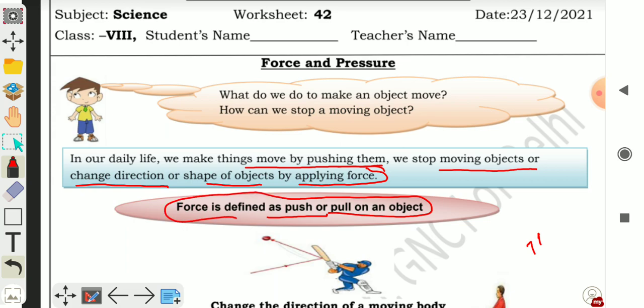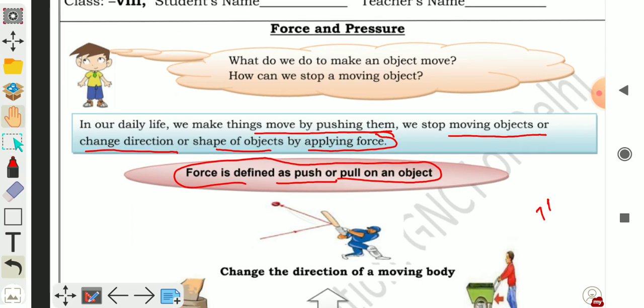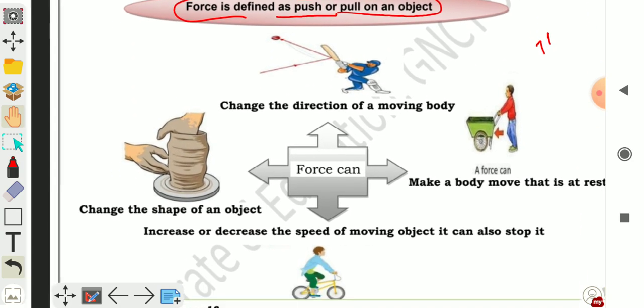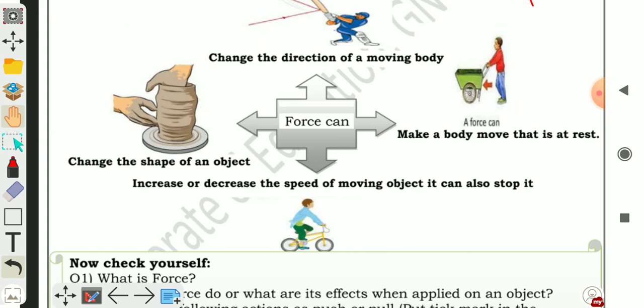Force क्या है बच्चों? A push or pull on an object is called a force. Thus, we can say that the motion imparted to objects was due to the action of a force. Now, we will discuss what the effects of force are, or what force can do.